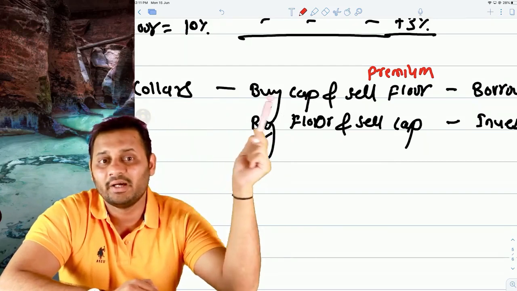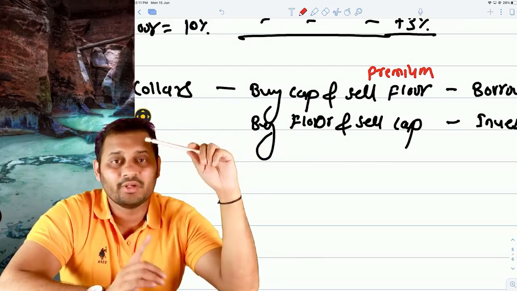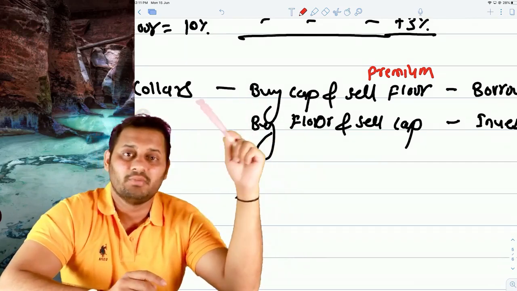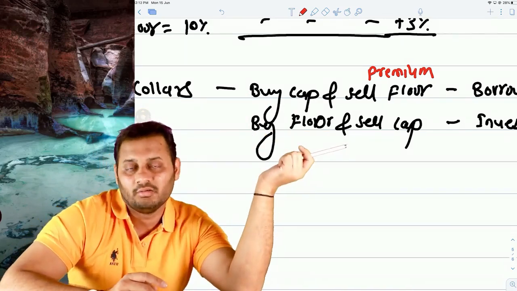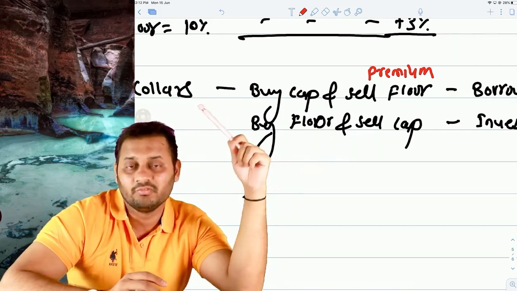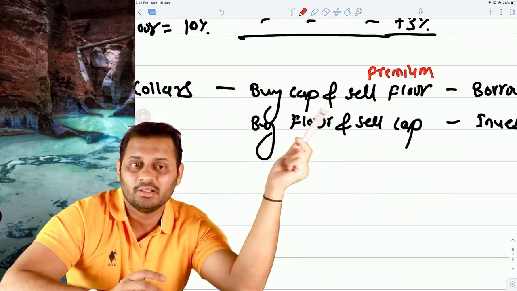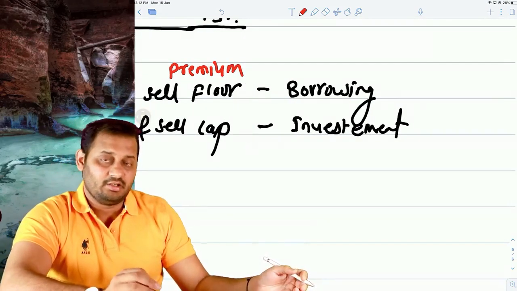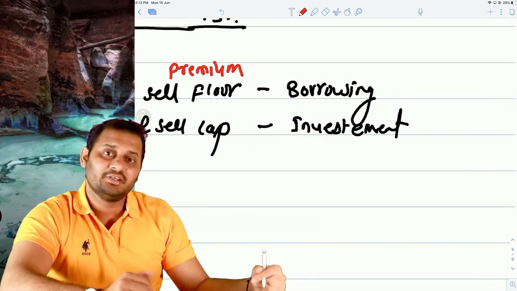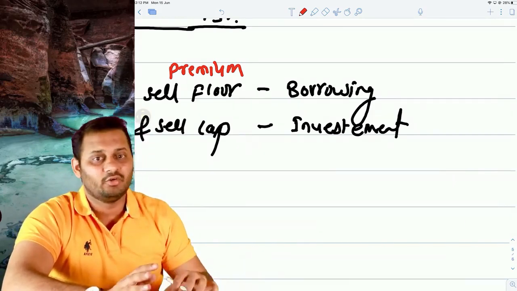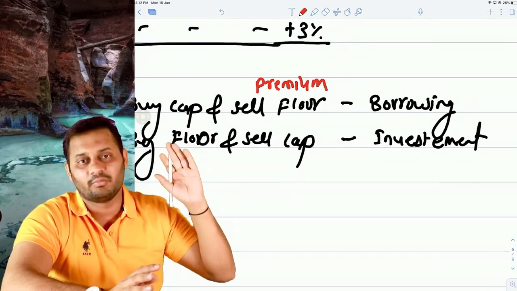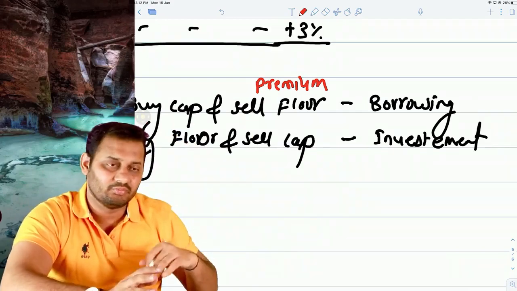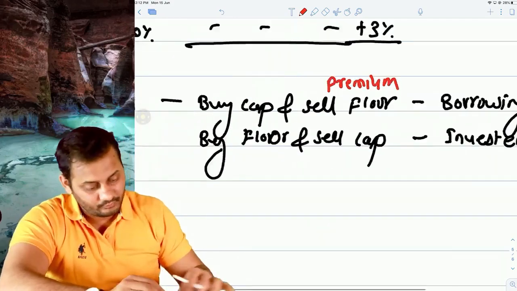Collar can be created by cap and floor simultaneously, but you cannot create the collar by buy cap and buy floor, buy floor and buy cap, sell floor, sell cap. No, it's one buy and another sell, because at a time you are borrower or investor. If you are borrower and investor in the same case, then obviously you will buy cap and buy floor, but you will be buying cap for the borrowing and buying floor for the investment. So it will not be treated as a collar.